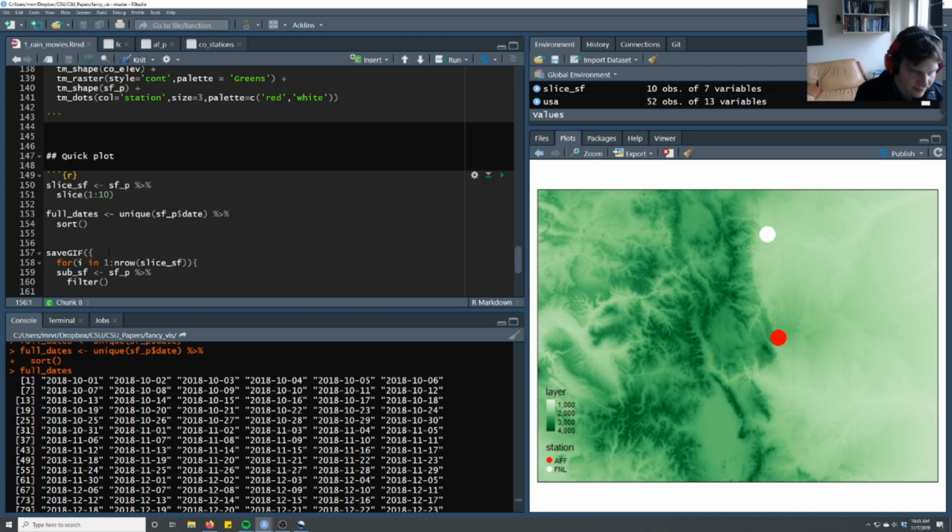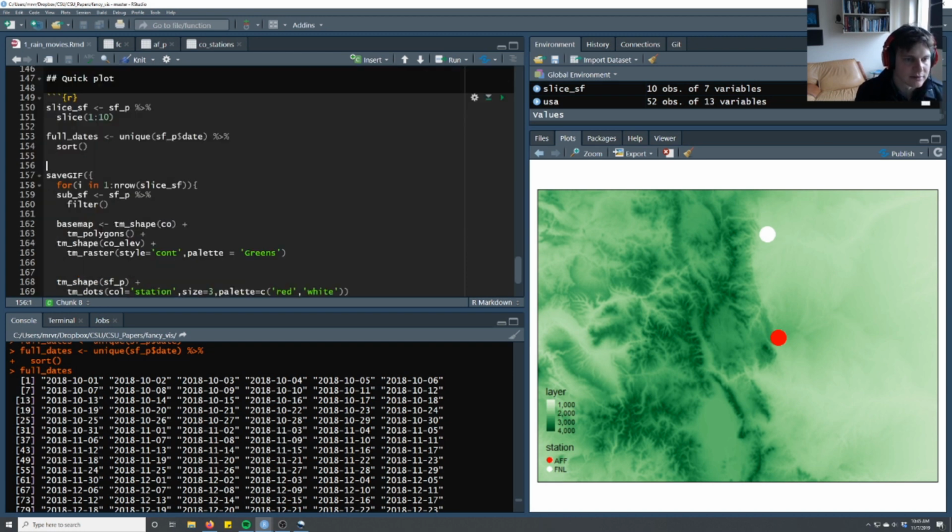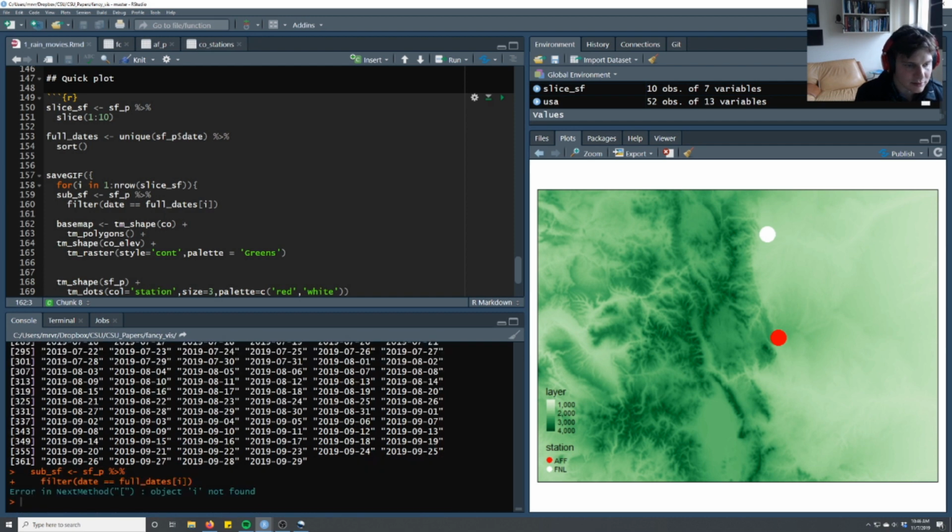Okay, so now we have this thing called full dates, and what we want to do is say first, we just want to make sure we're filtering it so that date is equal to the full dates sub i. So we're going to just progressively go through. So that's just going to be one day. i is not found yet, so we can't test it.